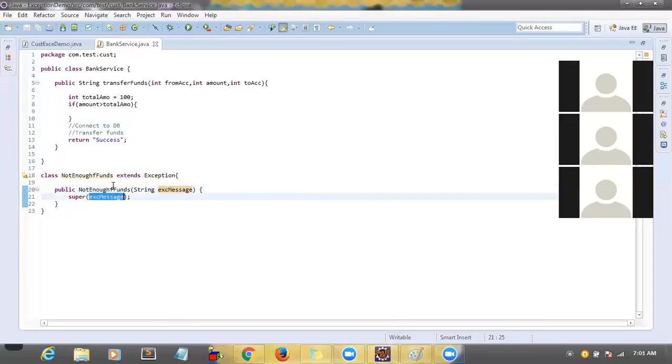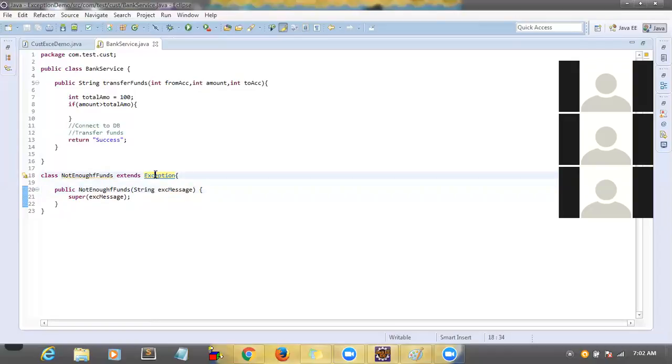What's the purpose of super again? So it will look for the superclass, and inside the superclass it will look for a constructor which has a string as an argument.